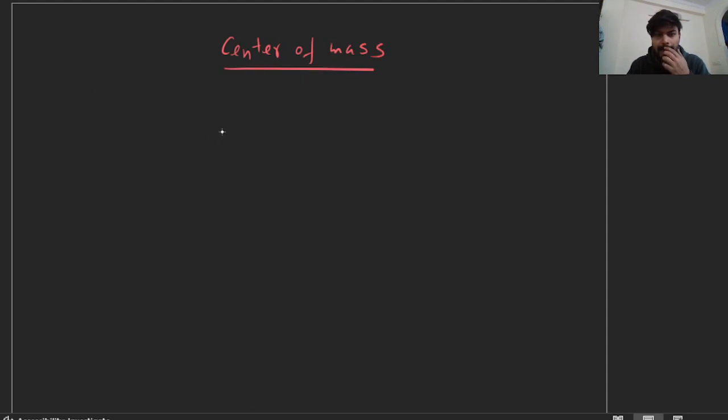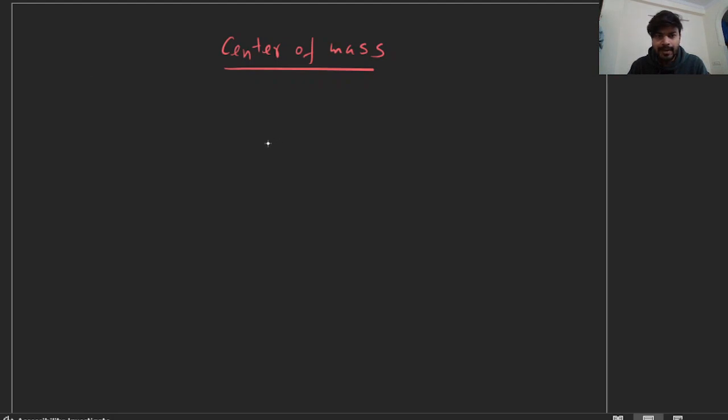So first of all, till now we have studied kinematics, Newton's laws of motion, circular motion, and work, power, energy. But till work, power, energy, we have observed the motion of an object which does not have any shape or size, like a point particle.